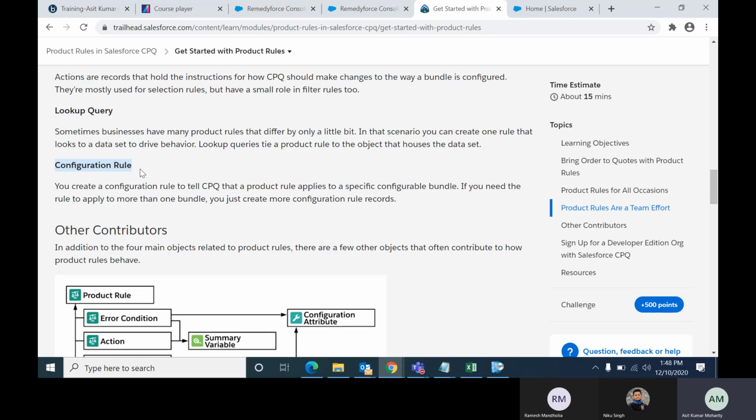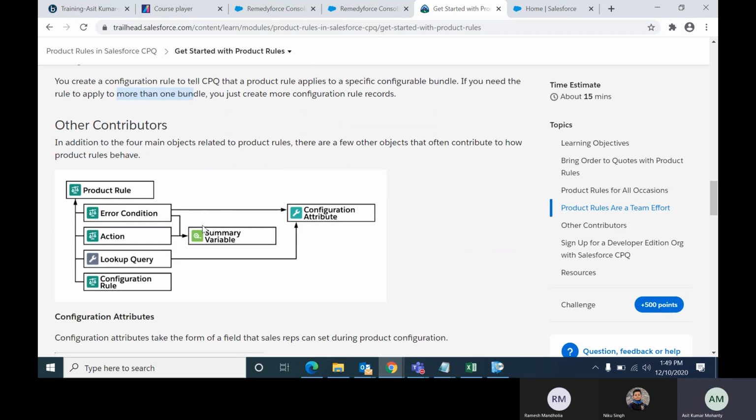Okay, let's say you have created a product rule for one bundle, let's say the telecommuter bundle. Similar product rule means you want to use the same product rule for another bundle, let's say the desktop bundle. So you can create multiple configuration rules within that product rule, and you can assign the bundle: one record you can create for telecommuter, another configuration rule record you can create for the desktop bundle.